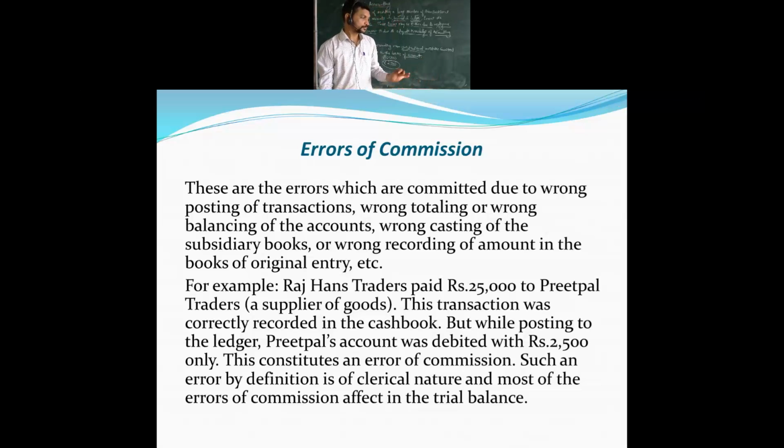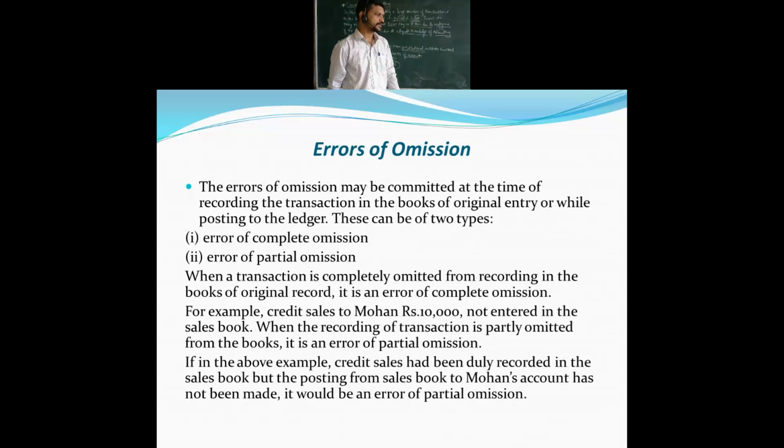Preetpal's account is debited with rupees 2,500. So here we are getting the error. This constitutes the error of commission. Such an error is defined as a clerical error, so we call it a clerical error by nature. Most errors of commission affect the trial balance. This kind of error will affect the trial balance very badly, and we will not get the correct answers. So let's see the next one.